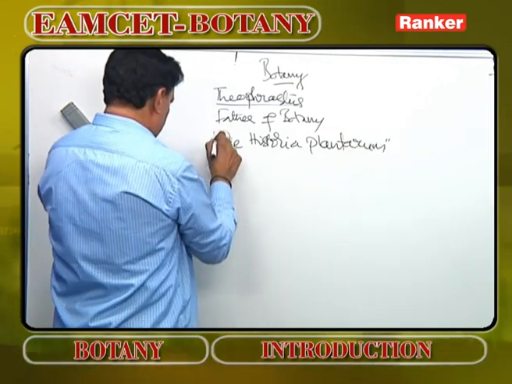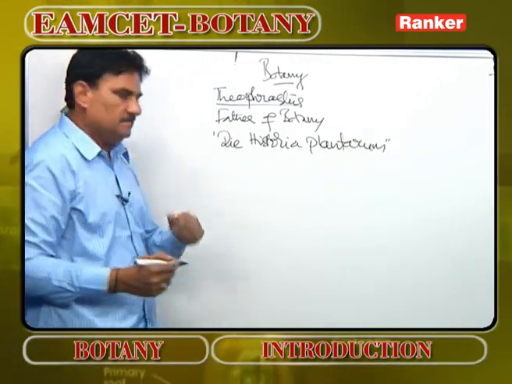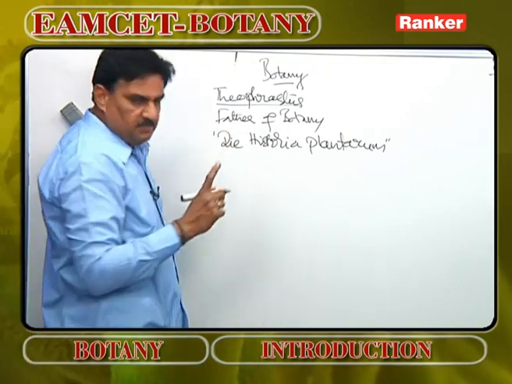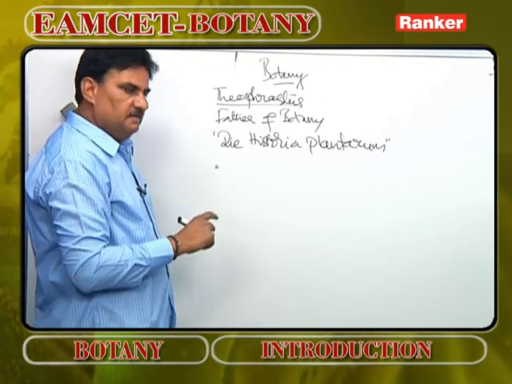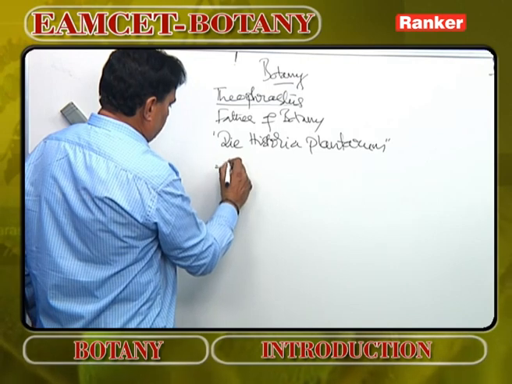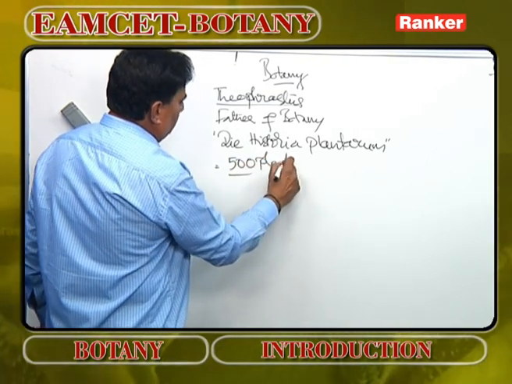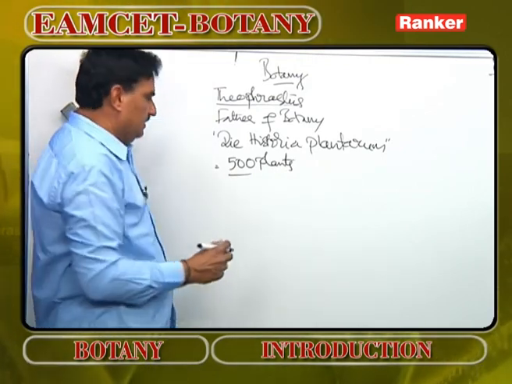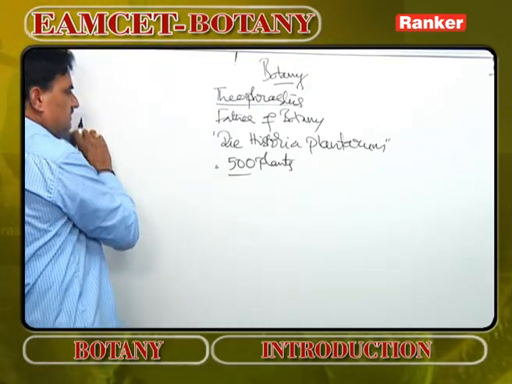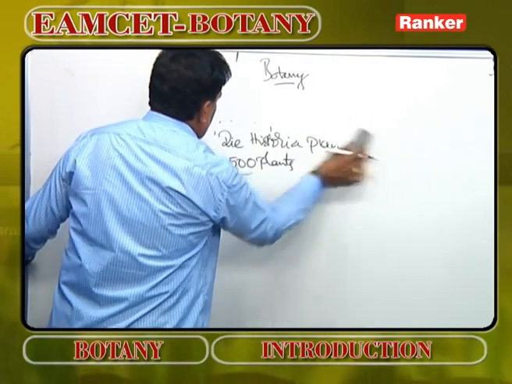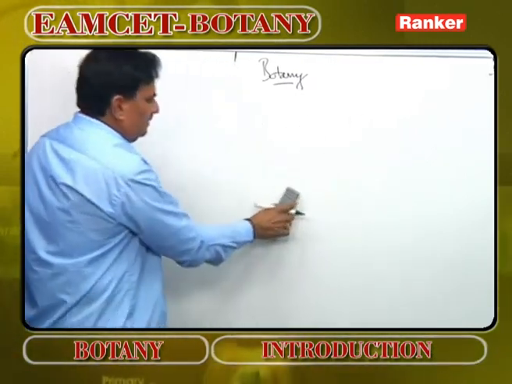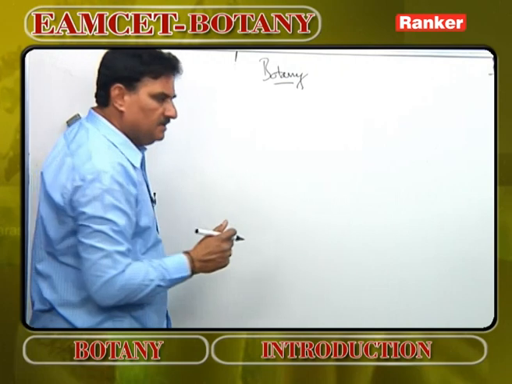This is the book written by Theophrastus, father of botany. Father of Indian botany, Parashara. Father of botany, Theophrastus. This book deals with the external and internal characters of around 500 plants. Then science slowly progressed and it has become a popular concept.